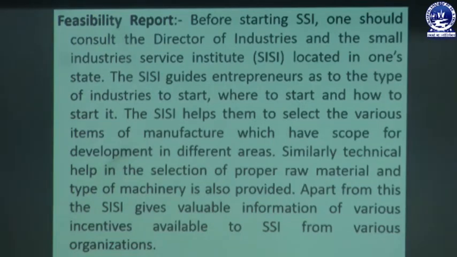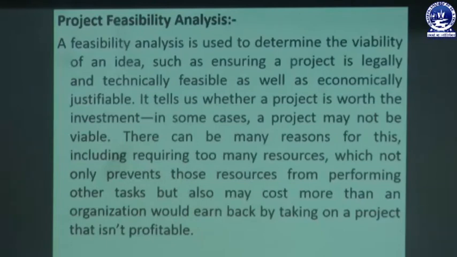Besides this, the SISI gives valuable information on various incentives available to SSI from various organizations. What incentives are available by setting up an SSI unit, that information is also provided.